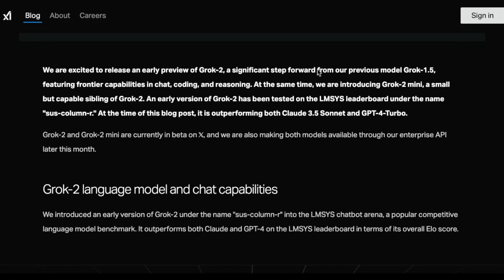They mentioned that this is a step forward from the previous model, Grok 1.5, and they are furthering capabilities in chat, coding, and reasoning. And we're actually gonna test the model on these three areas.